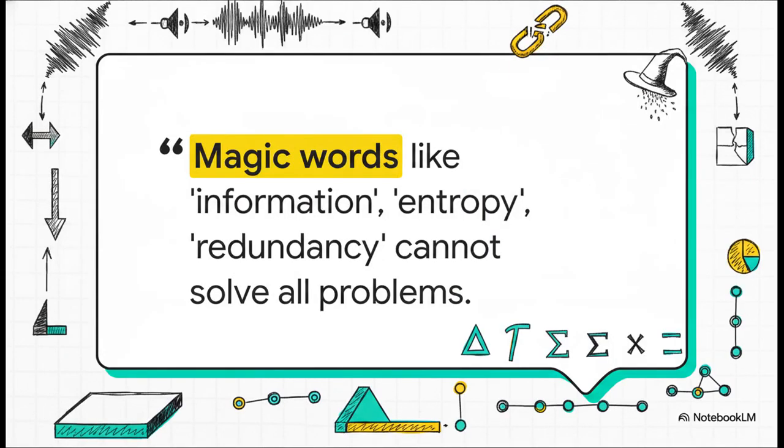Now, despite monumentally changing the world with these tools, Shannon stayed incredibly humble. He explicitly warned scientists not to treat his formulas like magic words that could just automatically solve every problem in physics or engineering. He knew his theory was incredibly powerful, but it had strict mathematical boundaries.